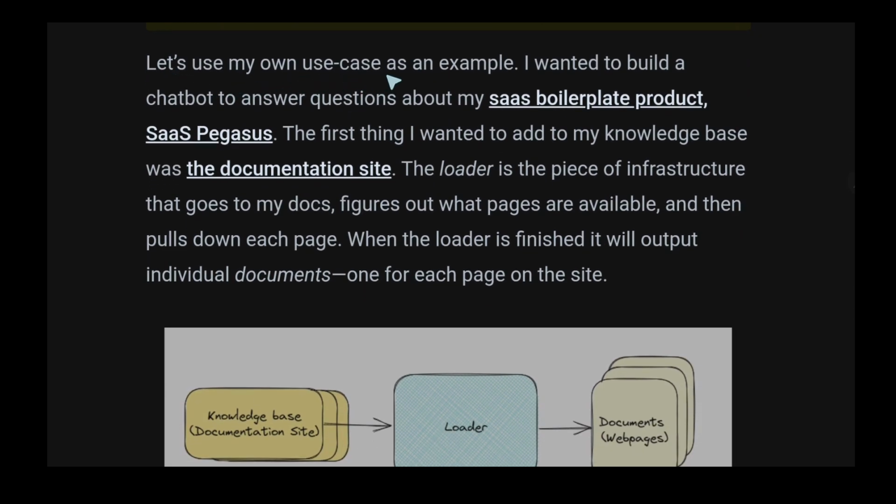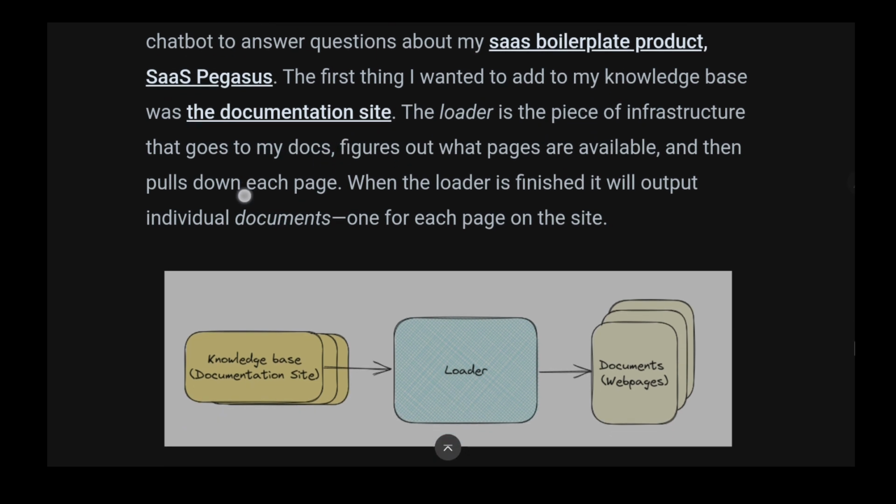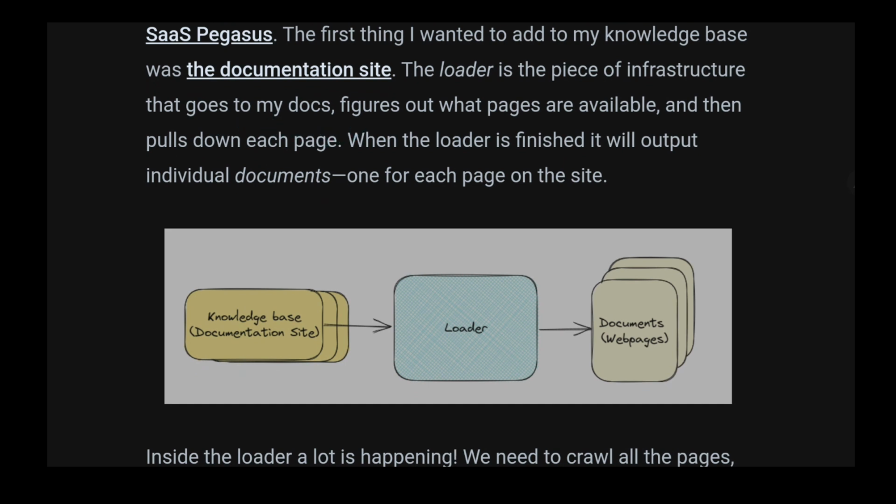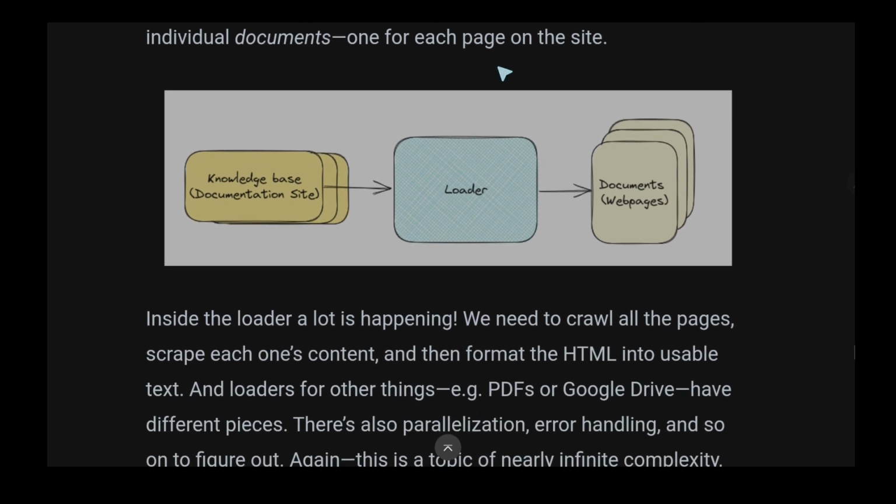Let's use my own use case as an example. I wanted to build a chatbot to answer questions about my SaaS boilerplate product, Pegasus. The first thing I wanted to add to my knowledge base was the documentation site. The loader is the piece of infrastructure that goes to my docs, figures out what pages are available, and then pulls down each page. When the loader is finished, it will output individual documents, one for each page of the site.